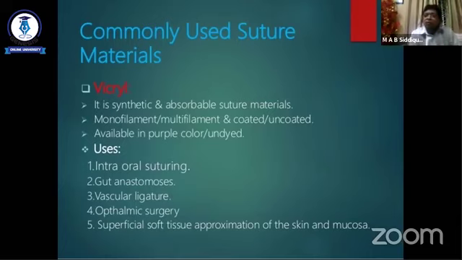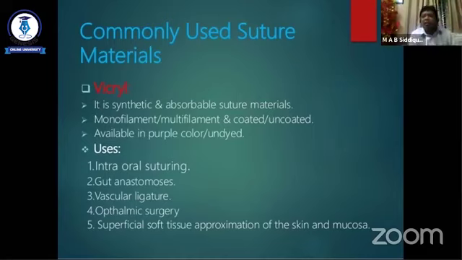It is available in purple color or undyed. Undyed is white, and when colored it is purple.